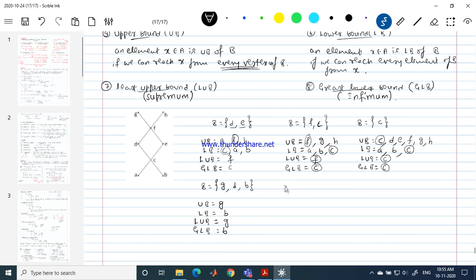Let me consider one more. I am discussing so many examples just to make sure that you are comfortable with the concept. So please make use of it. Please let me try this one. D, C, B are the elements. Now tell me, which are the upper bounds, lower bounds, least among the upper bounds, greatest among the lower bounds? In the exam, a sure question on this concept. That's why please make sure you are comfortable with this. Which are the upper bounds of this set?